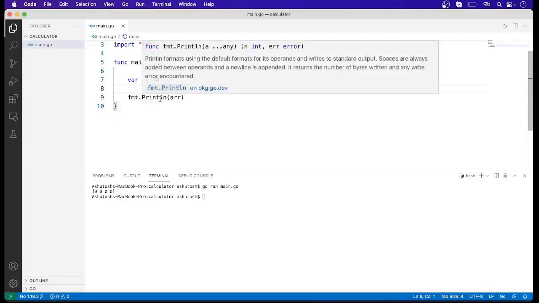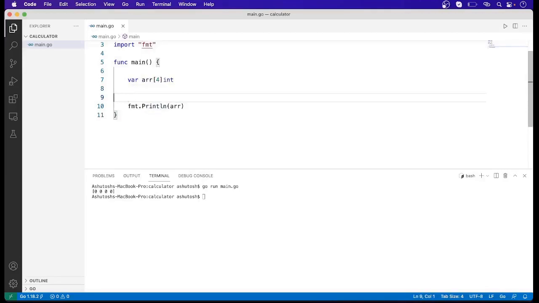Now in Golang, an array is mutable, so you can modify its element values. So for example, if we want to put some other value in any index, we can use this type of syntax.